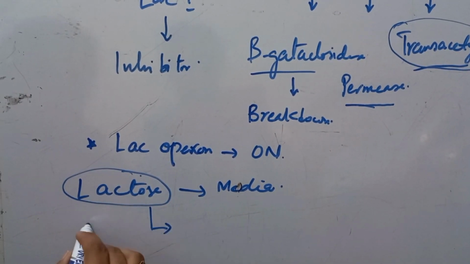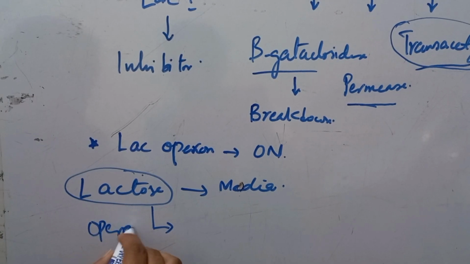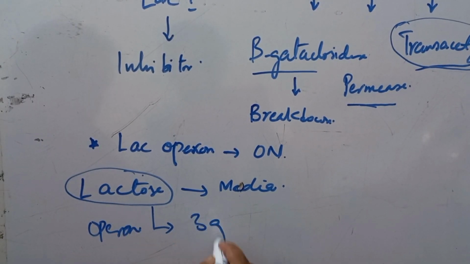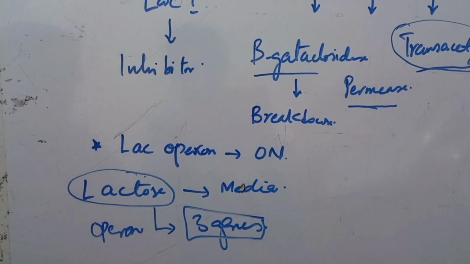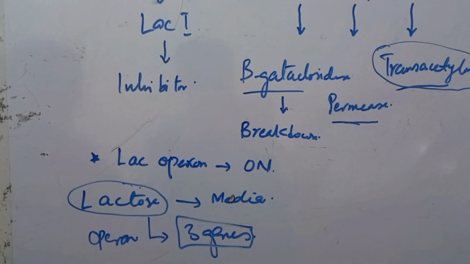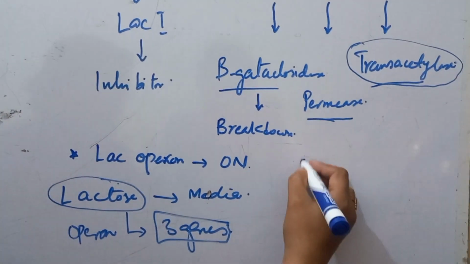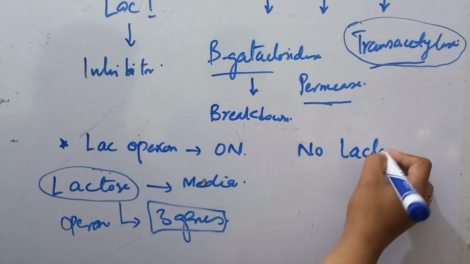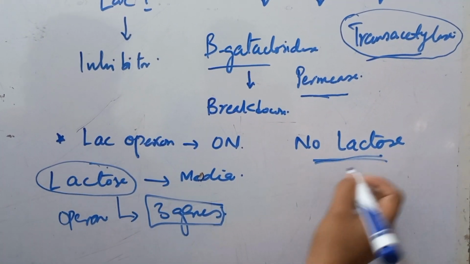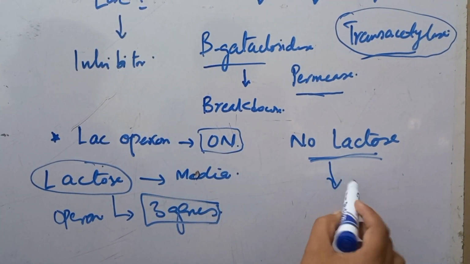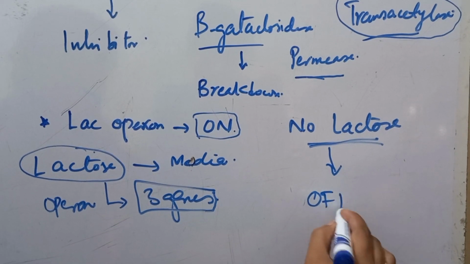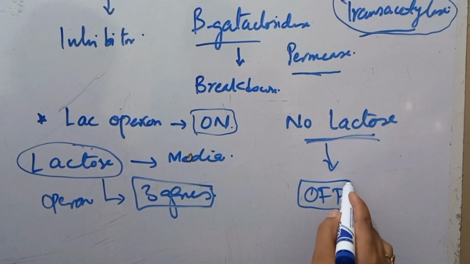The operon model will be turned on to transcribe all three genes that are involved in the metabolism of lactose for the source of energy. But when there is no lactose in the media, why would the bacteria need to turn on this Lac operon? In that case, the bacteria do not need the Lac operon and the Lac operon model is turned off.